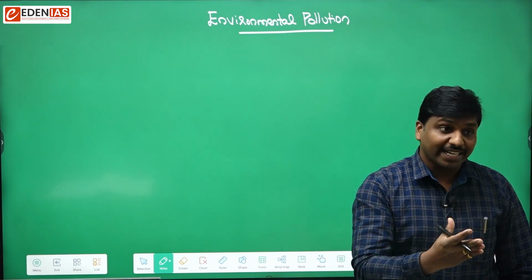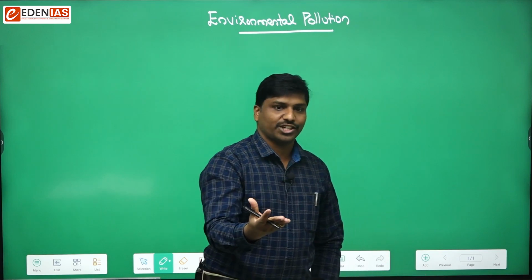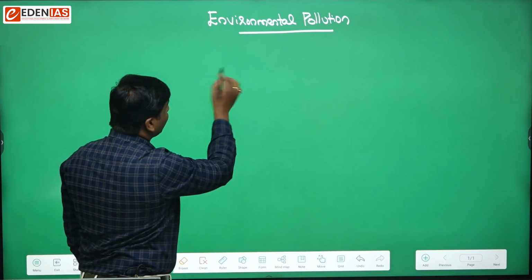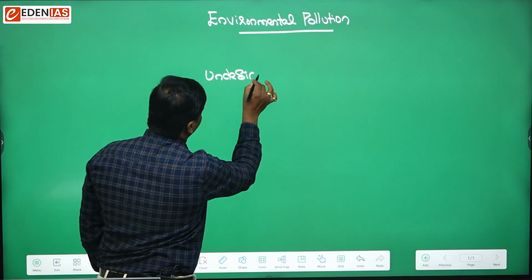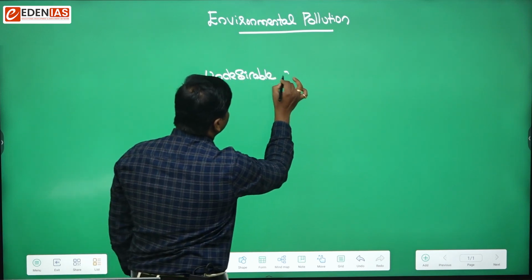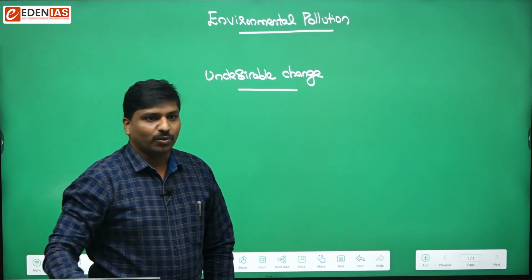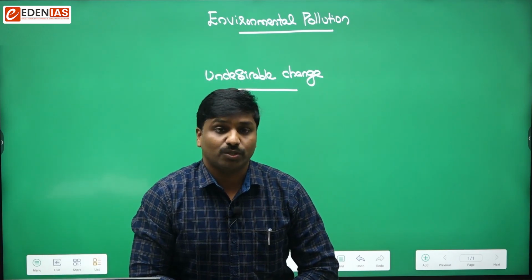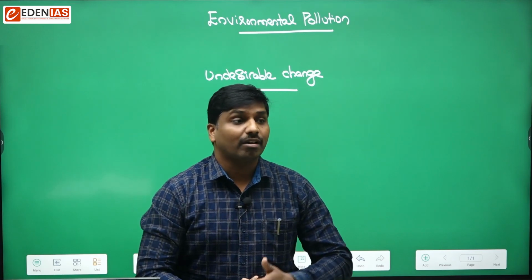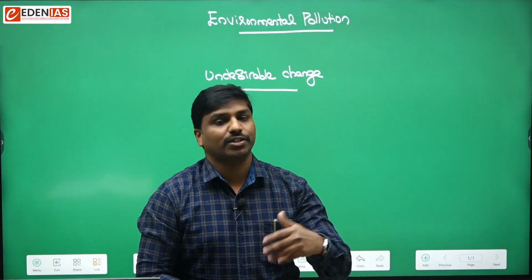Change can be of two types. Desirable change would be there, undesirable change would be there. Here, when we talk about environmental pollution, we are talking about any undesirable change in the composition of the environment. That is basically environmental pollution. It leads to degradation or deterioration of the quality of the components.